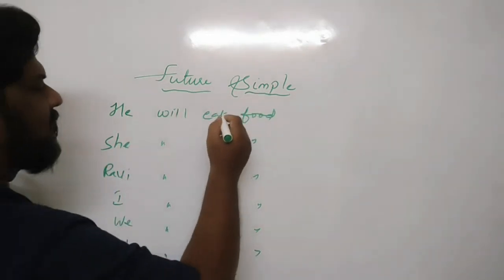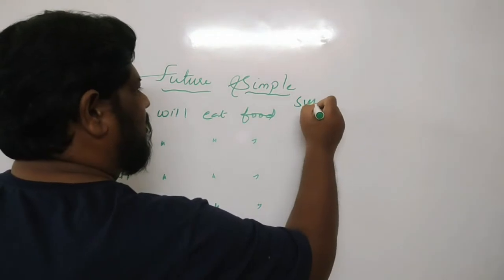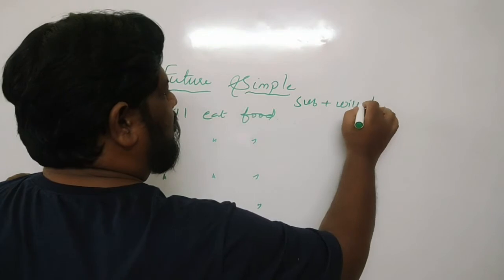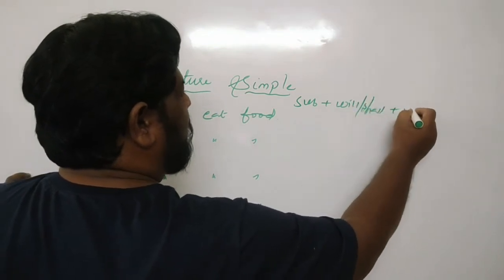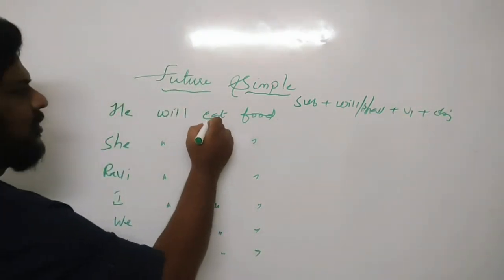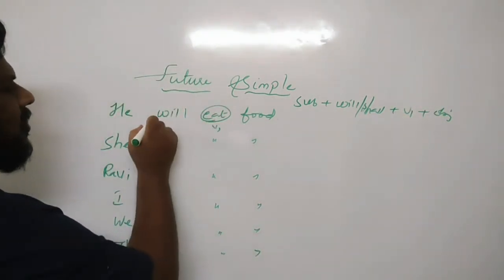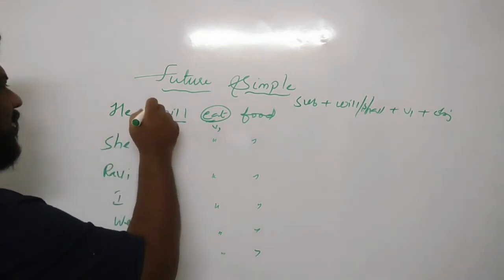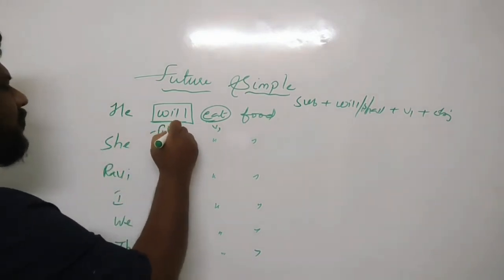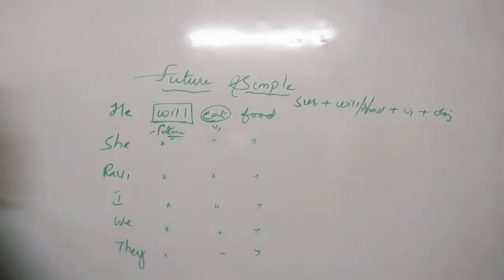The formula is: subject plus will or shall plus V1 plus object. Here the verb we have taken is the V1, and will or shall can be used as the helping verbs. So will here denotes the future. Whenever you write will, it will usually denote the future tense. So these are the examples of the future simple tense.